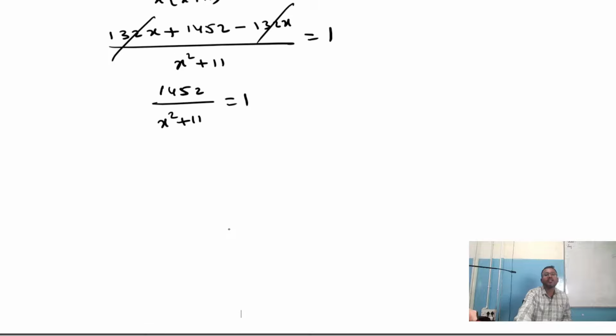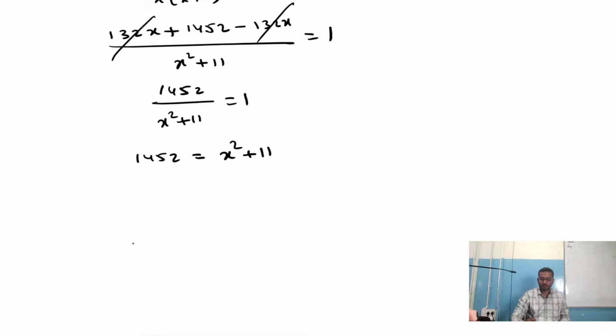Now we can cross multiply: 1452 is equal to x into x plus 11. X into x is x square, plus x into 11 is 11x. So x square plus 11x into 1 is x square plus 11x. Now we can convert this into an equation: x square plus 11x minus 1452 is equal to 0.